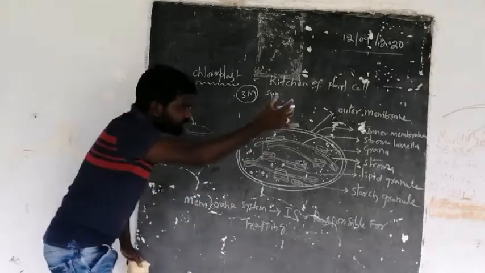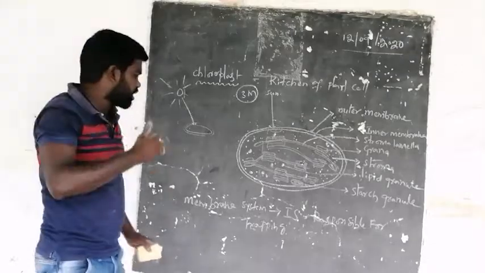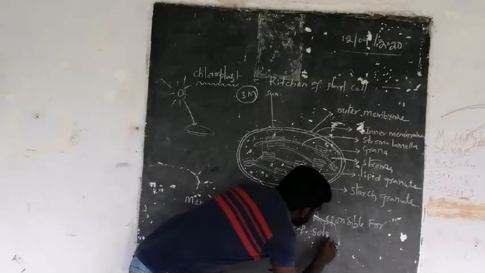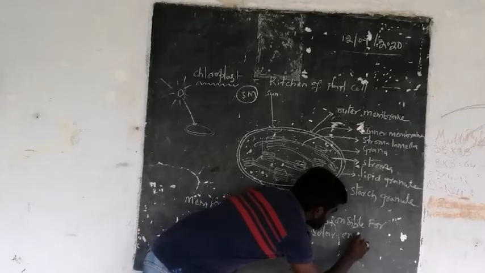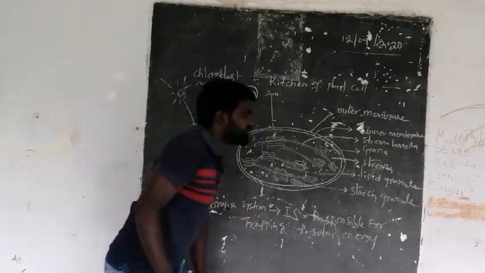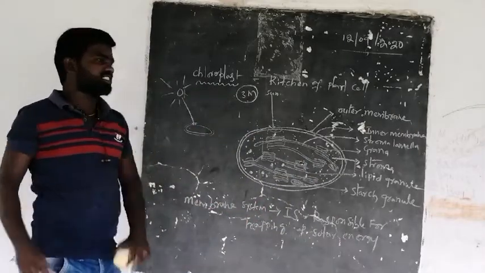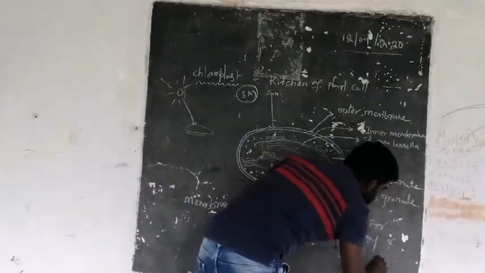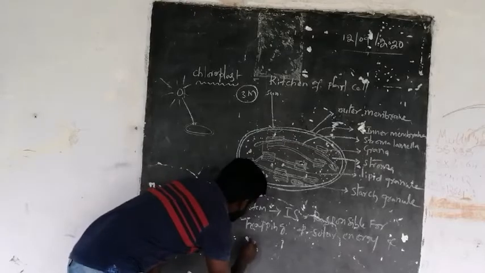Trapping means nothing but taking the solar energy. It takes the solar energy, trapping of light energy, and also the preparation of ATP and NADPH.